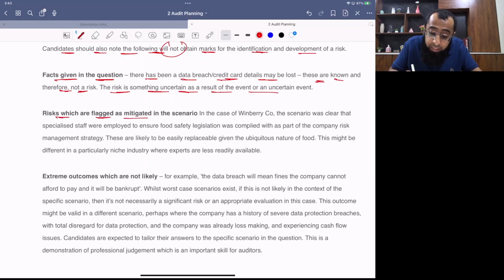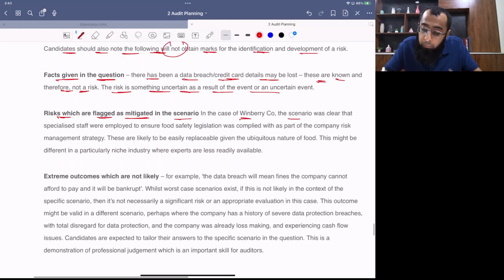Risks which are flagged as mitigated in the scenario. Mitigated means those risks which are already covered, which are already solved. So you shouldn't be stating those risks which are already solved in the scenario. Like if someone states that this incident may happen again, it was already stated in the scenario that they've already covered this issue. However, the risk was that other breaches may also exist. This same issue will not repeat, but there may be other breaches due to weak controls.